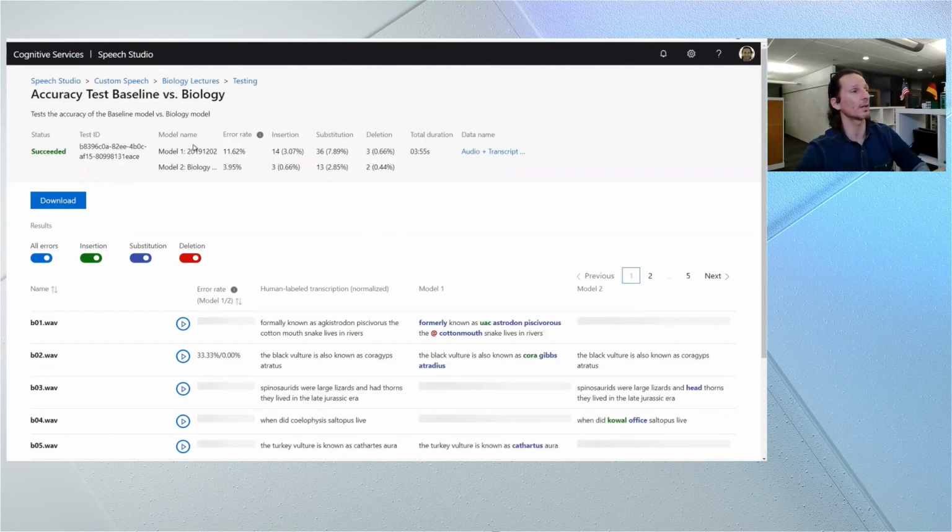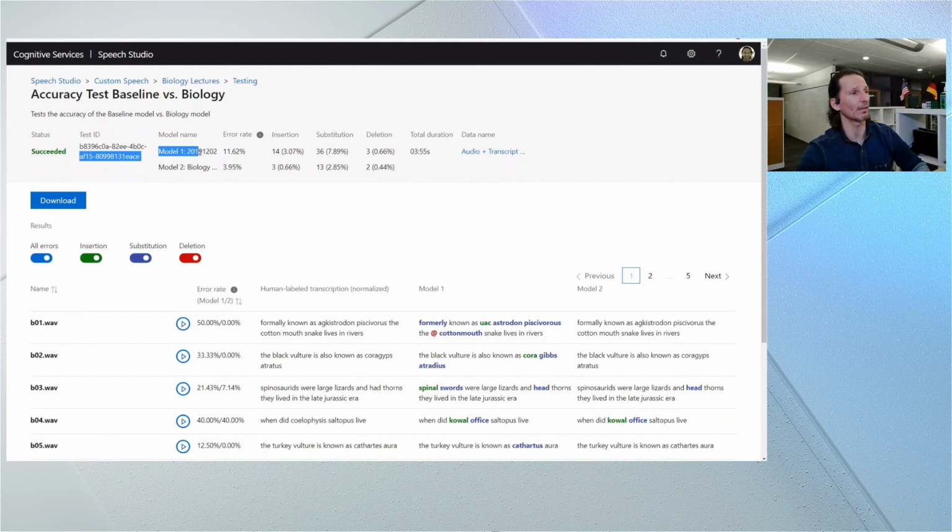And as you jump in here, you can see at the top, model 1 is my baseline model, and it had a word error rate of 11.62%, or about 12 words that it misrecognized or got incorrectly out of every 100 words. The biology model, though, that I trained on top of that baseline model with 116 lines of text has a word error rate of 3.95%, or 4 words per every 100.